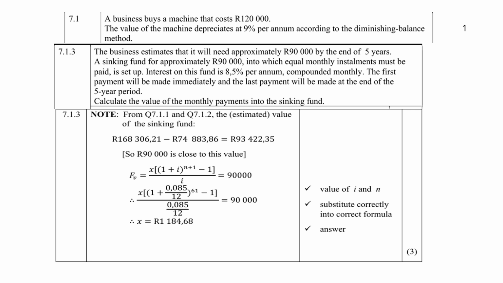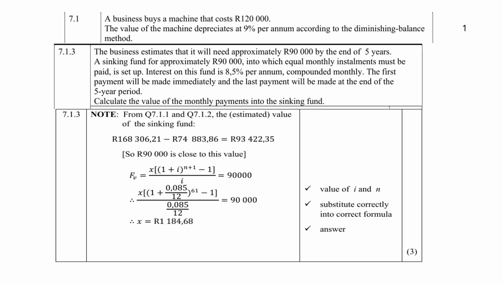Now, the minute you see that, you must think of future value or annuities, isn't it? So the first payment will be made immediately. This is also very important. Take note of that. And the last payment will be made at the end of 5 years. Calculate the value of the monthly payments into the sinking fund.